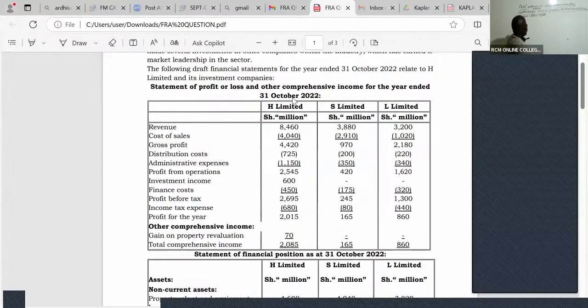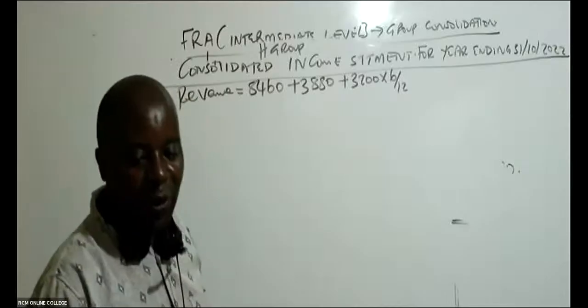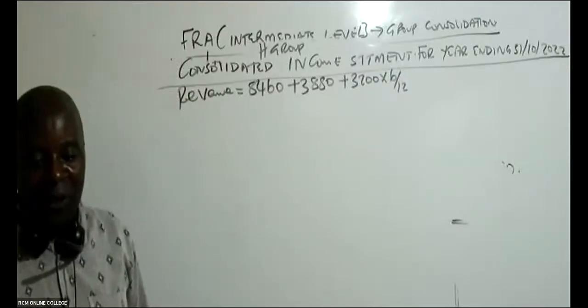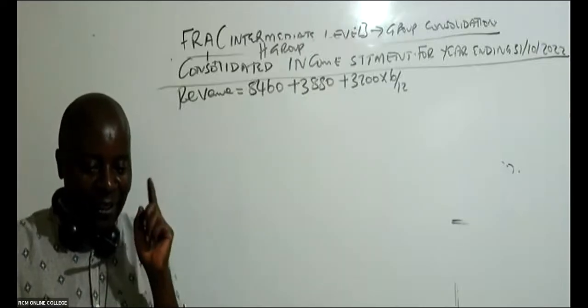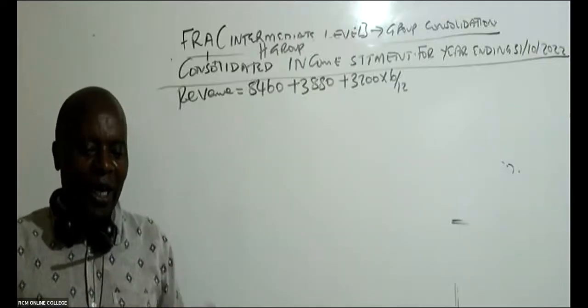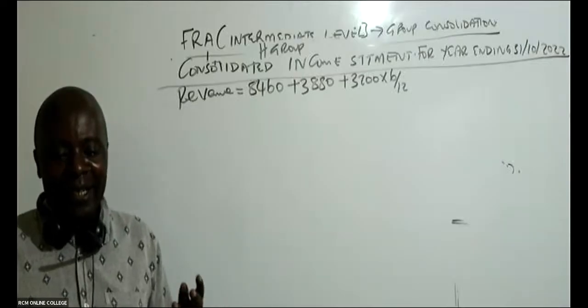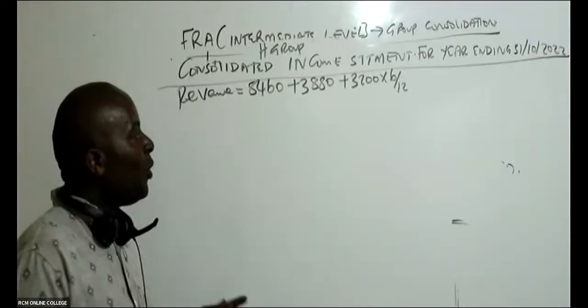This for S Limited, I will not time apportion, because we stayed with it for 3 years, remember. But L, I must time apportion. Do you remember that we stayed with L for 6 months only? Is there somebody who is able to remember that we stayed with L for 6 months only? Great. We stayed with this for 6 months.